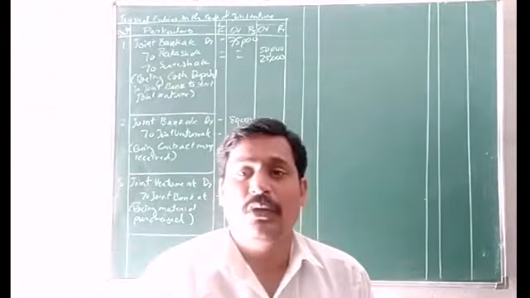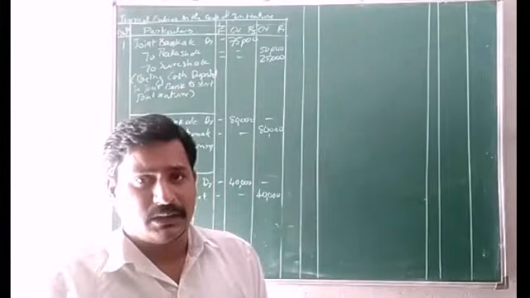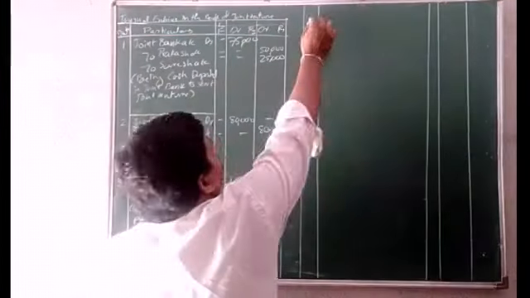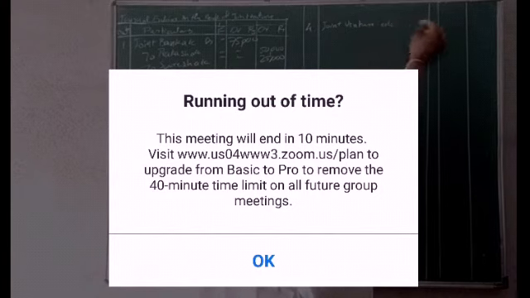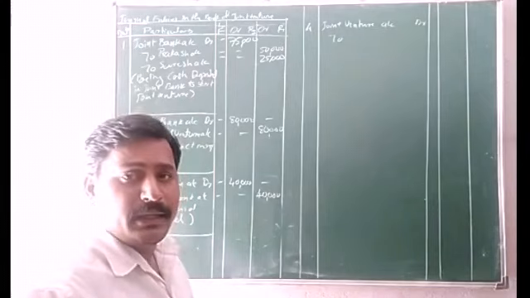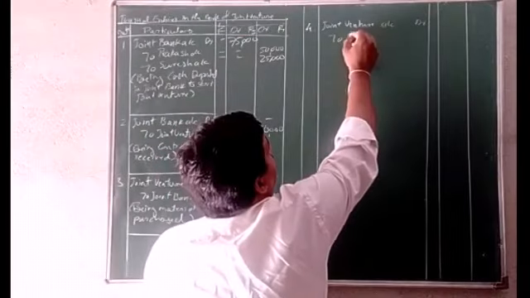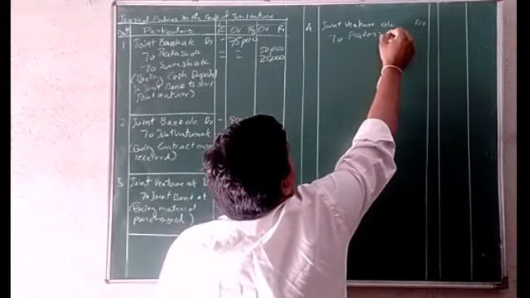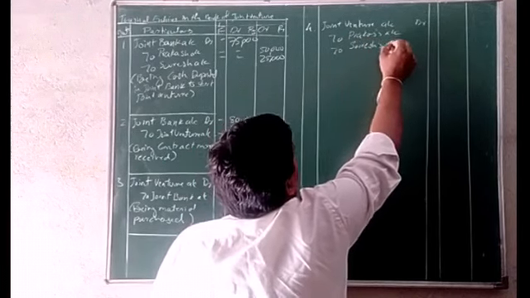So next, the fourth journal entry to show raw material supplied by the co-ventures. Joint venture account debit to. Both co-ventures are bringing the material, so write Prakash and Suresh names separately. First Prakash's account, and second Suresh's account.